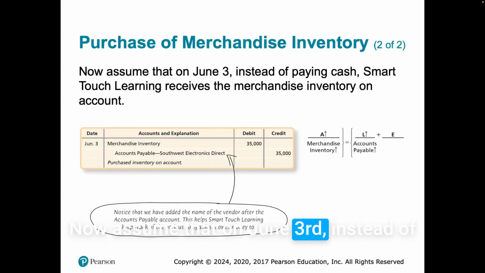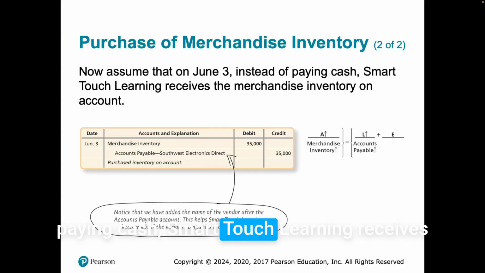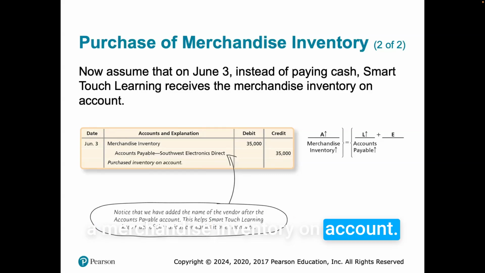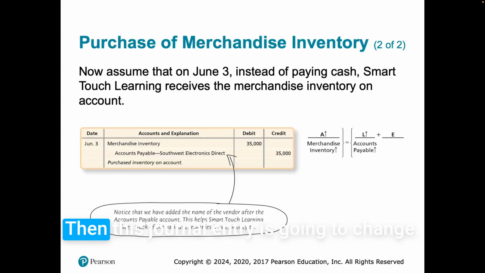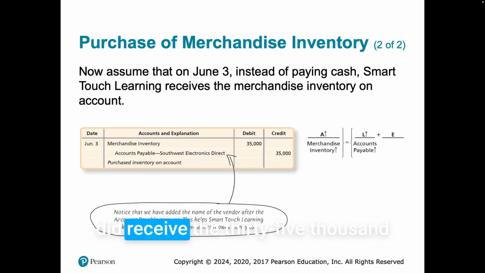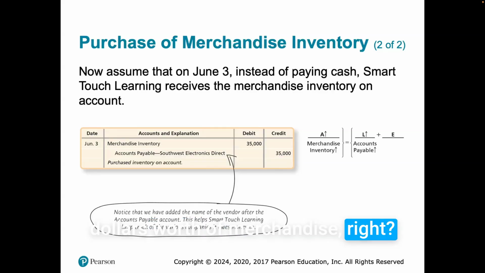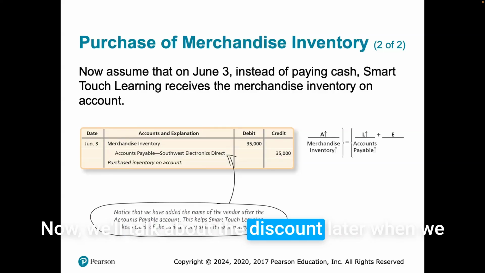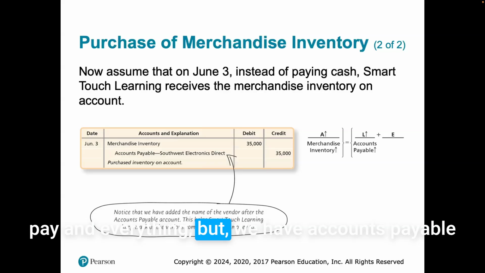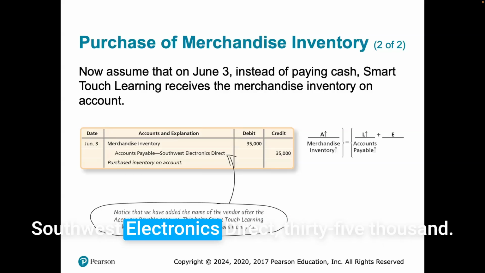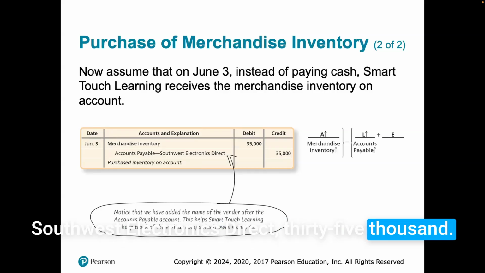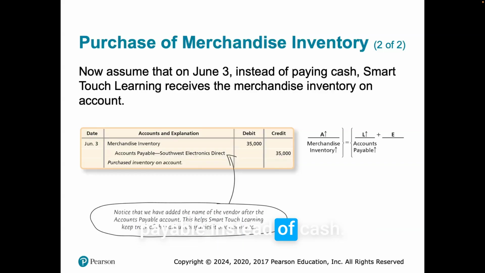Now, assume that on June 3rd, instead of paying cash, Smart Touch Learning receives merchandise inventory on account. Then this journal entry is going to change. You're still going to have merchandise inventory debited because we still did receive the $35,000 worth of merchandise, right? Now, we'll talk about the discount later when we pay, but we have accounts payable, Southwest Electronics Direct, 35,000. So now we have an accounts payable instead of cash.